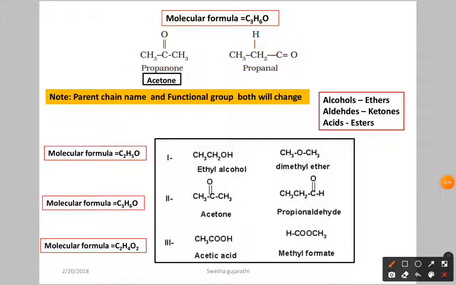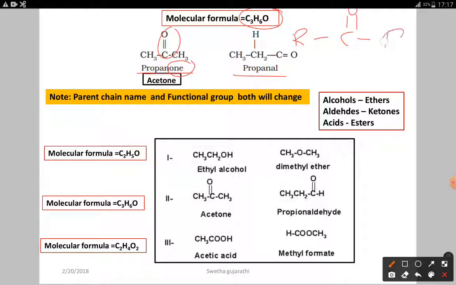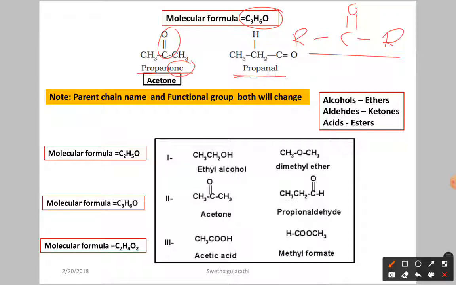Now here I am taking the molecular formula C3H6O. For this molecular formula you can write two functional groups. One is called propanone and one is called propanal. Here propanone, one means ketone. This is the keto group. Ketone means R, C double bond O, R is there. It's called a ketone. Okay. Here this is called aldehyde.